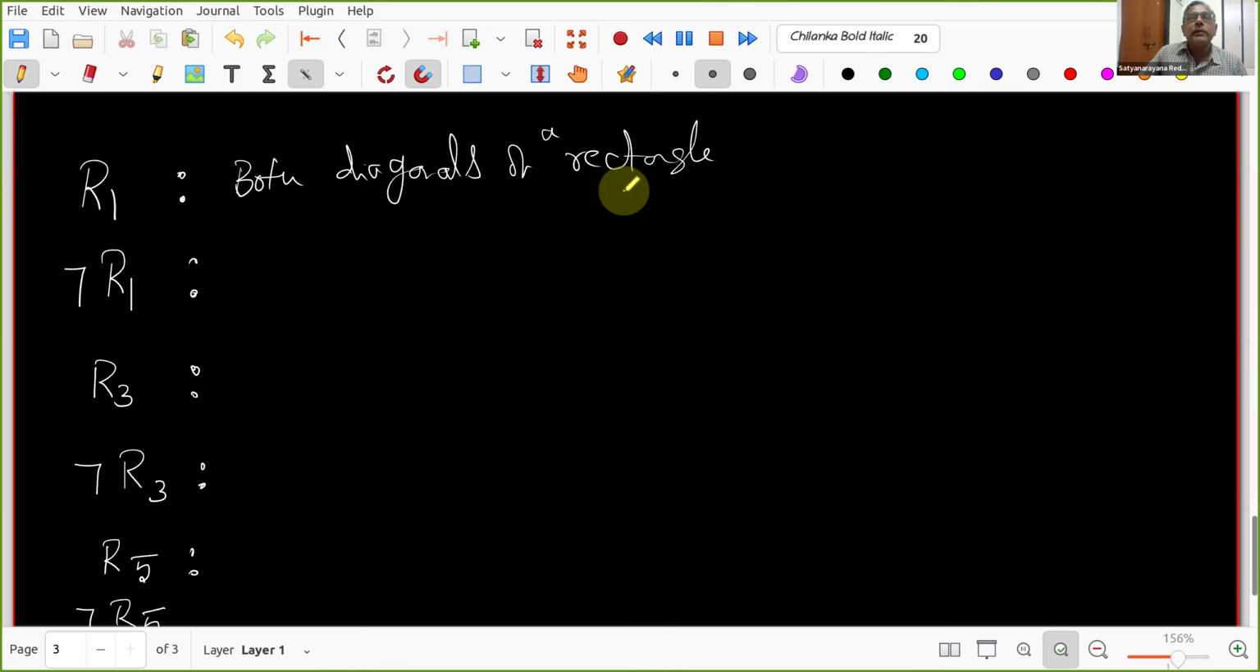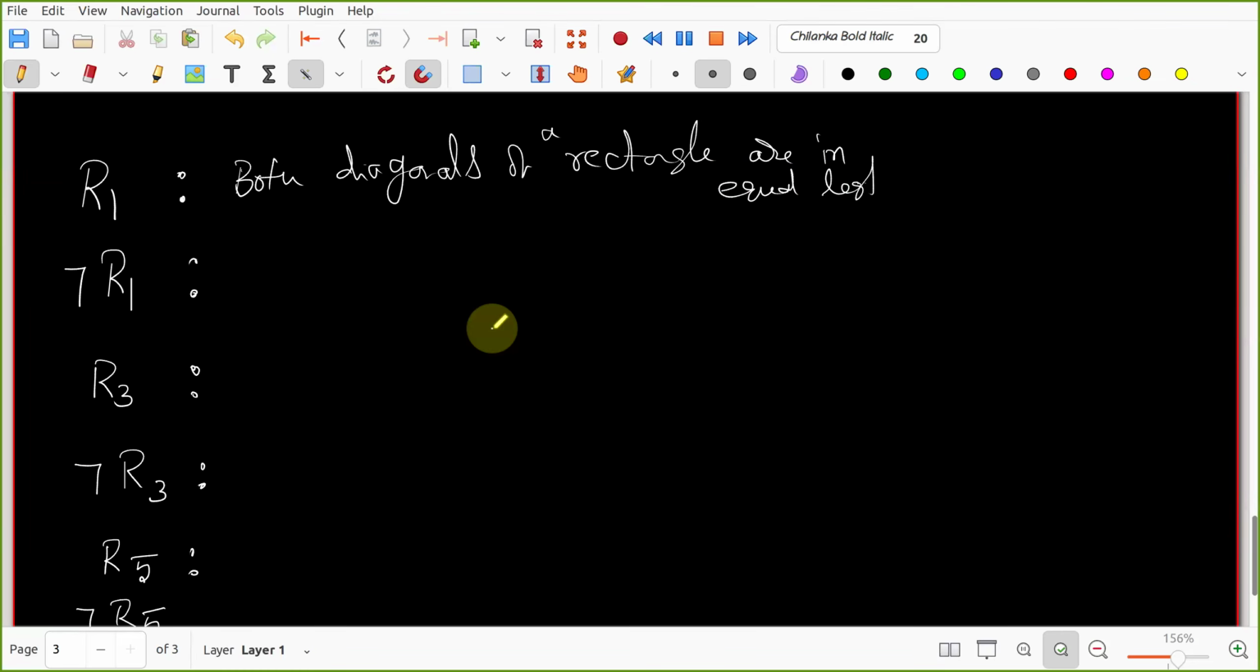Room number 9 people, nothing to do, just enjoy. Both the diagonals of a rectangle are of equal length. Harit is ready to answer, Harit? Yes, sir. Both the diagonals of a rectangle are not equal in length. Not equal in length, okay. So you understood. Good. Room number 3.